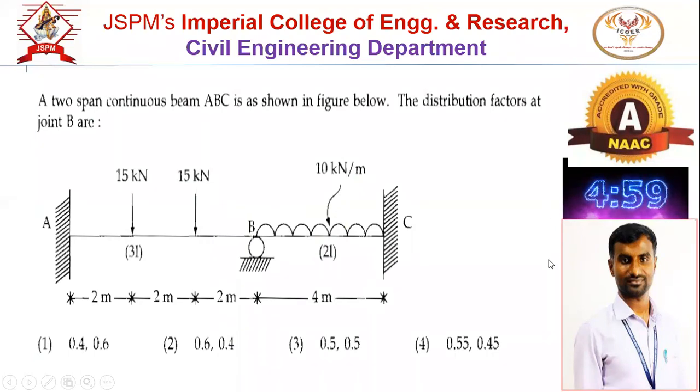The 2-span continuous beam ABC shown in the figure, distribution factors at joint B are: option A 0.4, 0.6; option B 0.6, 0.4; option C 0.5, 0.5; option D 0.55 and 0.45.